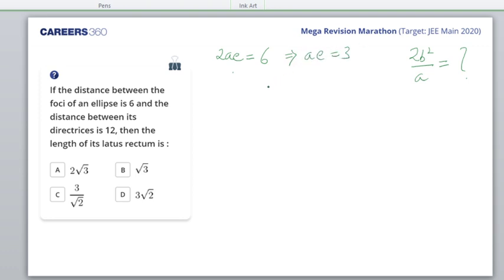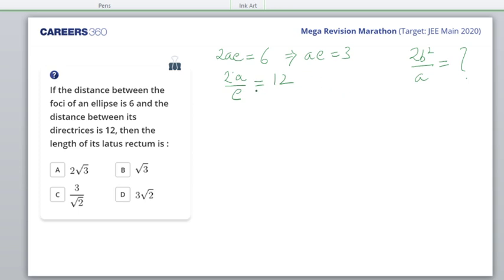Am I right? Then Tarun, you are getting D. Okay. And Harshita, what happened? And the directrices are x equal to plus minus a by e. So the distance between a by e and minus a by e would be 2a by e. That is 12. Okay.